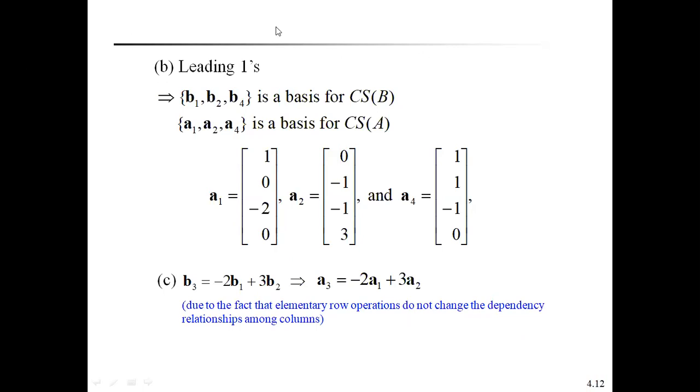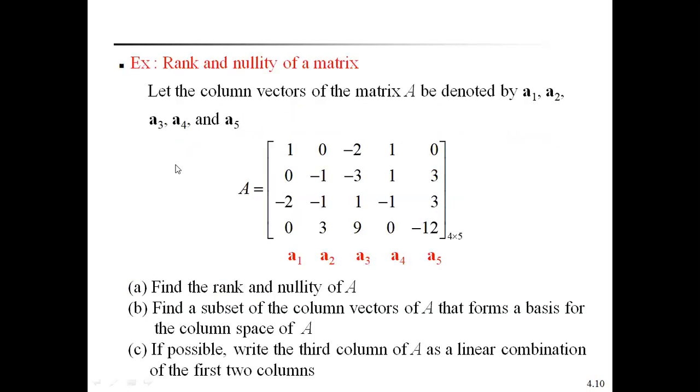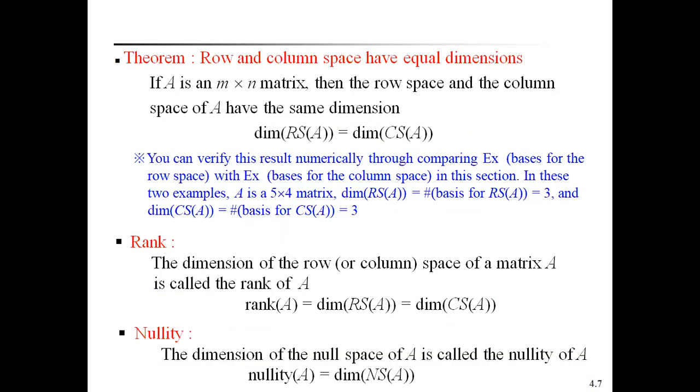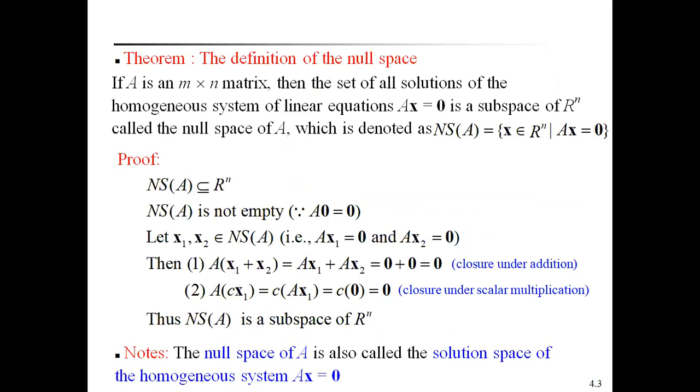So today, recall all the definitions of row space, column space, and nullity. Row space means the vectors spanned by the row vectors, that is called the row space of A. Column space of A means the vectors spanned by the column vectors of A. What is the null space? It is the set of all solutions of the homogeneous system of linear equations Ax equal to 0. It is called the null space of A.